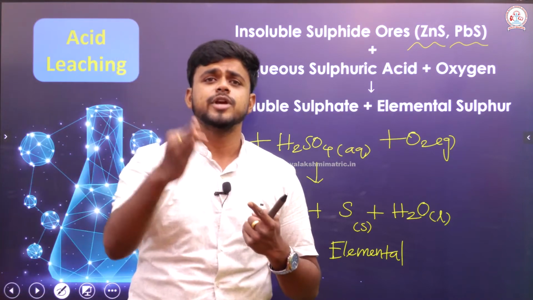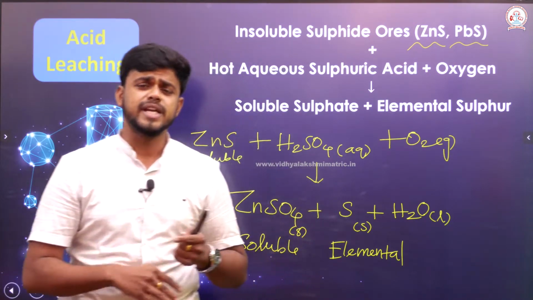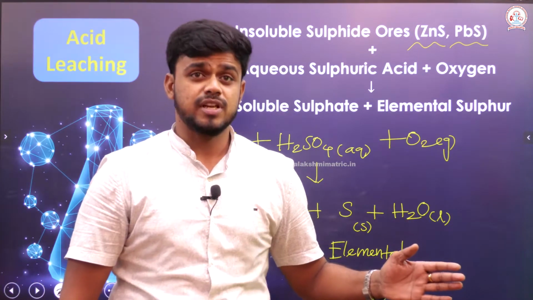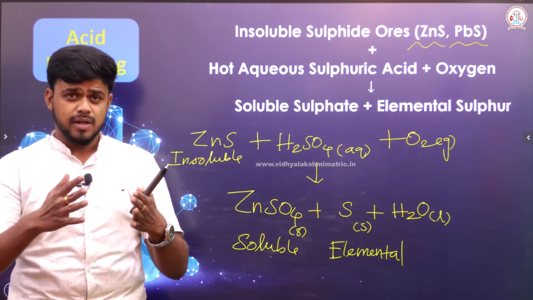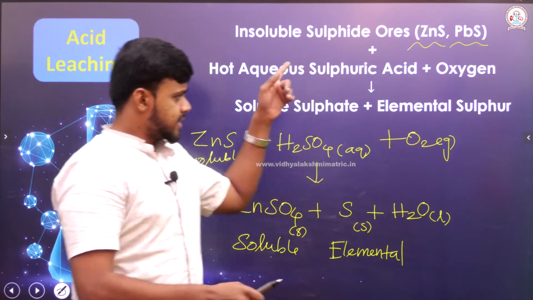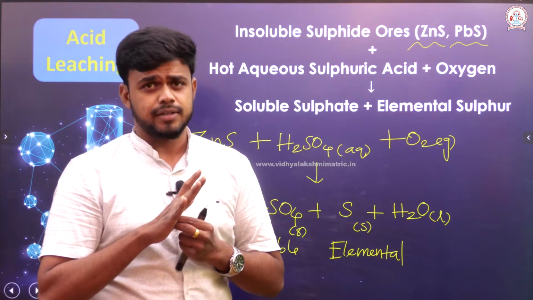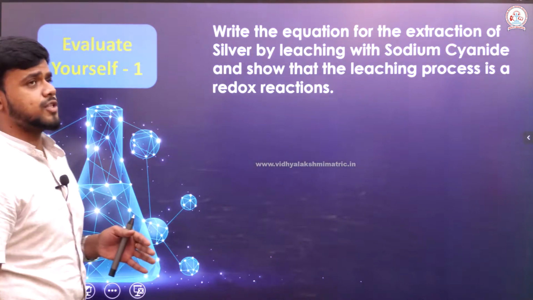With the help of formation of a complex, I am easily able to separate the metal which is of interest, and I am also able to separate the gangue which is left as an impurity. Right. So, these are the three leaching processes which have this in common, and acid leaching results in the formation of a soluble sulfate. Right. So, this is what the overall process involves in leaching.